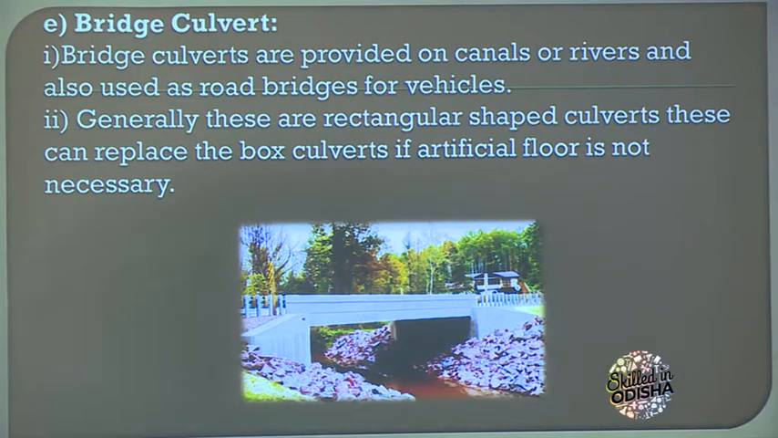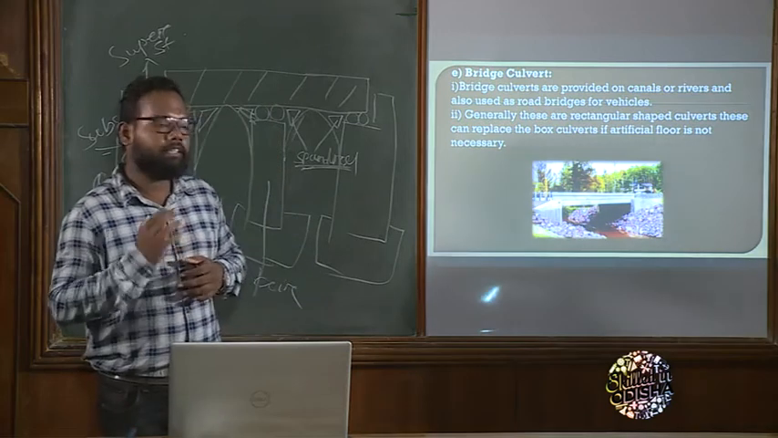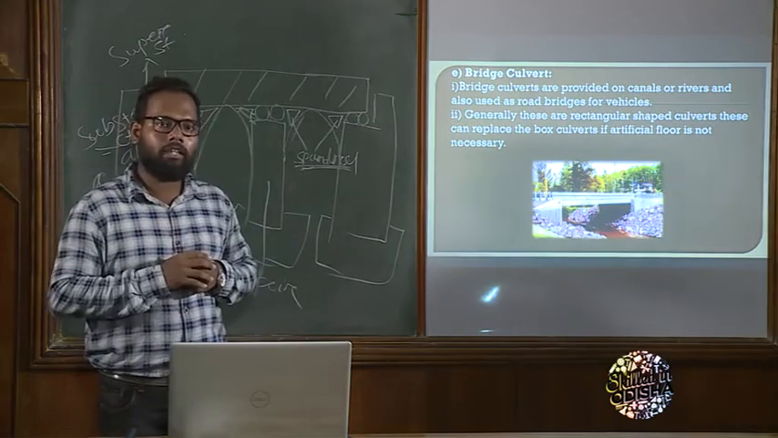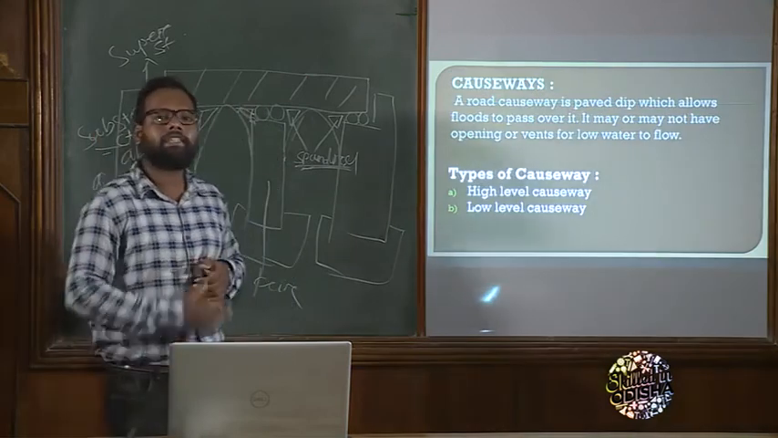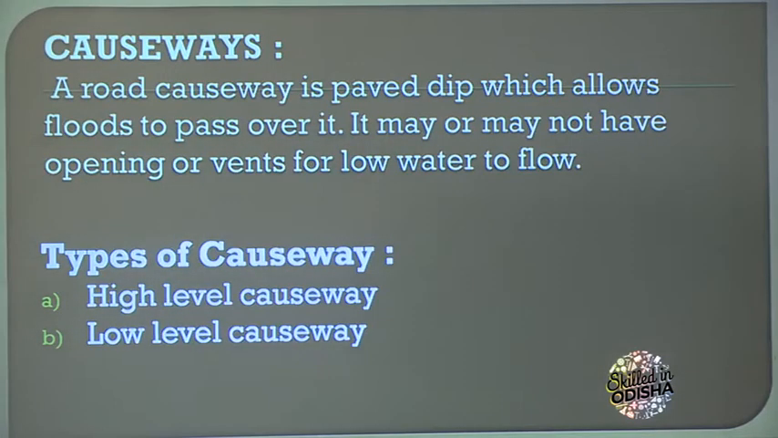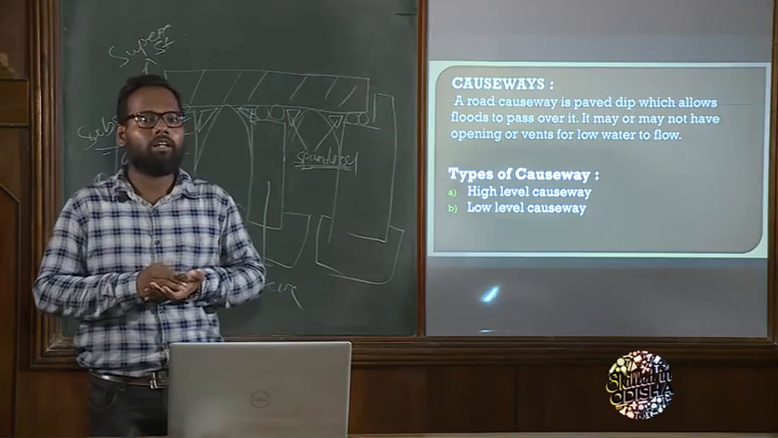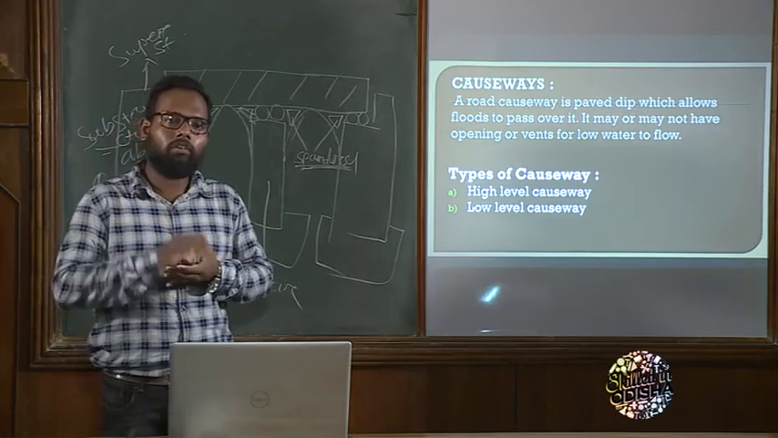The definition is: bridge culverts are provided on a channel or river and are also used as road bridges for vehicles. Generally these are rectangular shape culverts. This can replace the box culvert if artificial flooring is not necessary. Okay, and if we replace it with a box culvert, then it is quite economical. Okay, now come to the next part, which is causeway. A causeway is also a bridge which allows the flood water or rainwater to come over its floor. Okay, it may or may not have a vent or opening for the flow of low water.